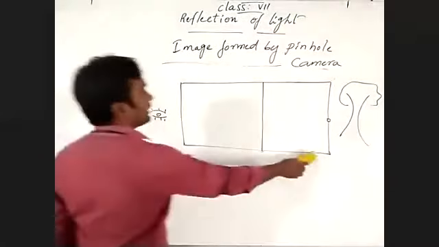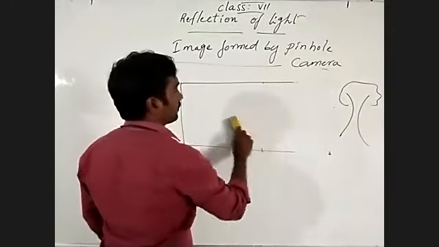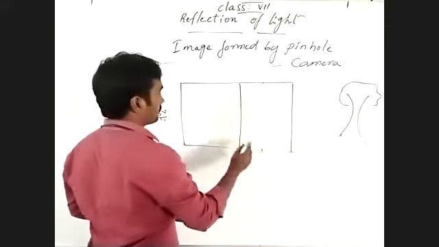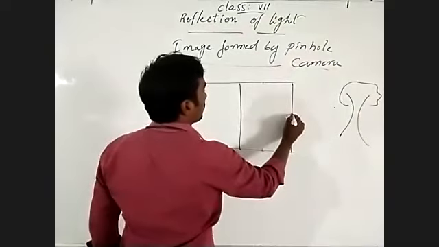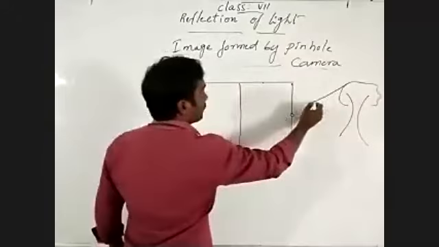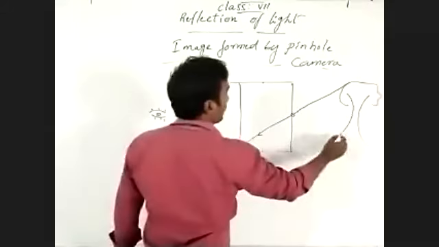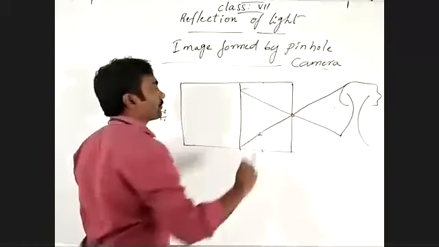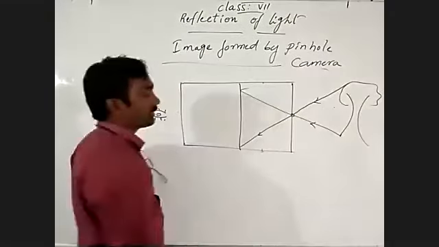Suppose you observe one light ray from the top of the tree and another light ray from the bottom of the tree.